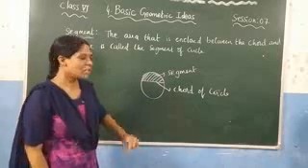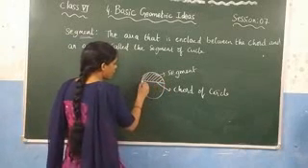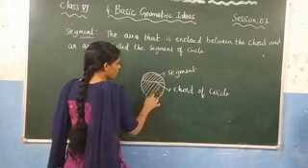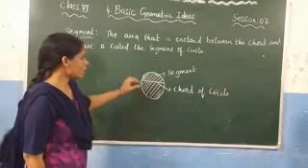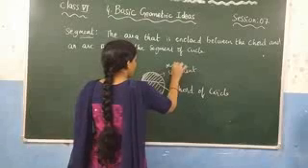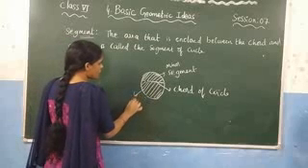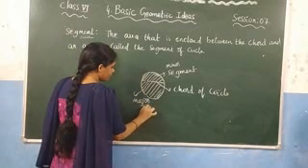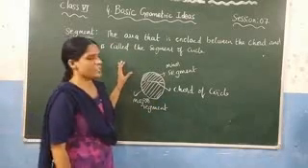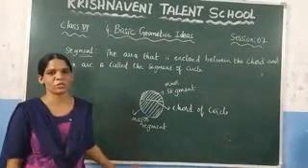Here you can observe that this is also a segment because we have drawn one chord and this is the arc of the circle, and the region between them we call a segment. Since the area is small, this one we call a minor segment. Compared to this, this area is large, so this one we call a major segment. These are the various definitions regarding the circle. In the next question, we are going to discuss the exercise based on the concept of the circle.